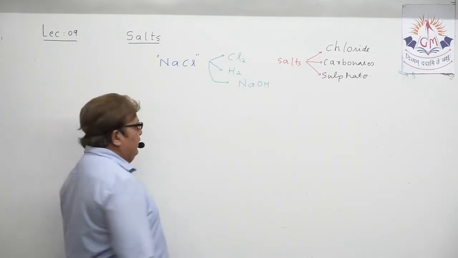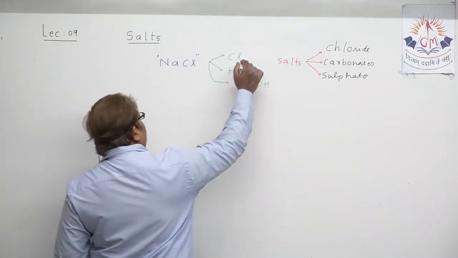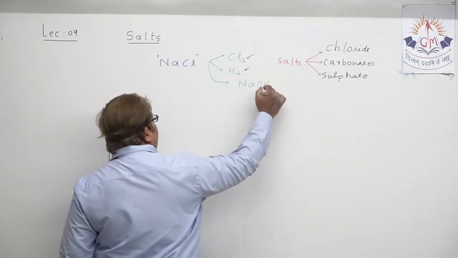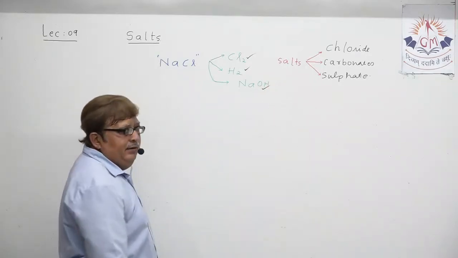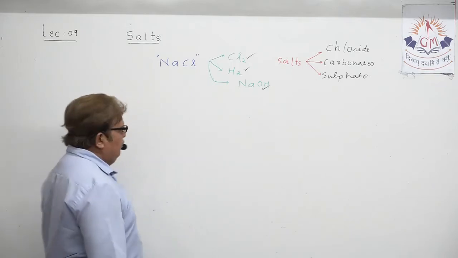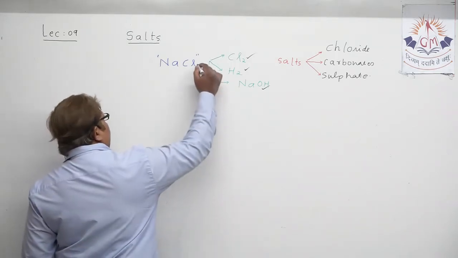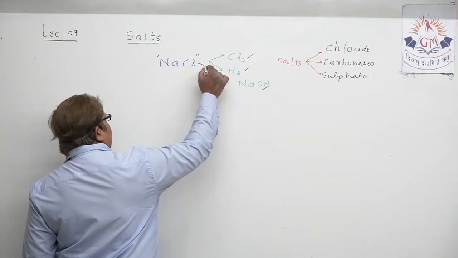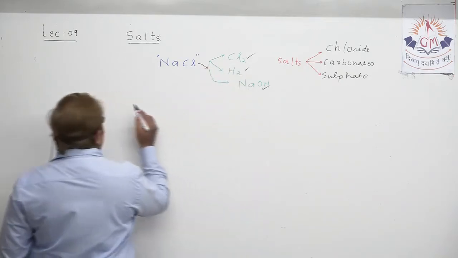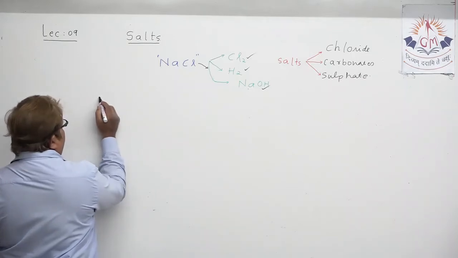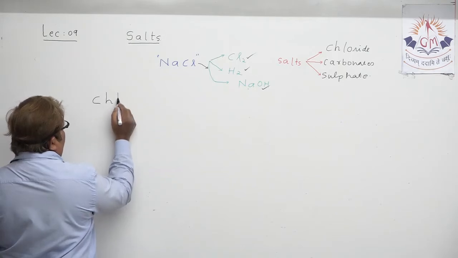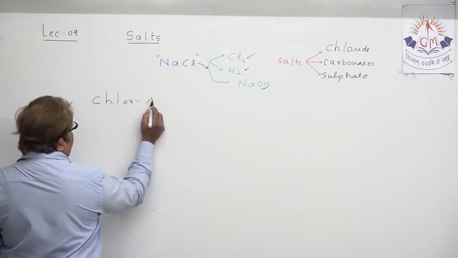Understand? So the process where you are producing chlorine gas, hydrogen gas, as well as one of the alkalis, that is the base sodium hydroxide. The process where sodium chloride is utilized for the production of one alkali and chlorine gas is known as the chlor-alkali process.